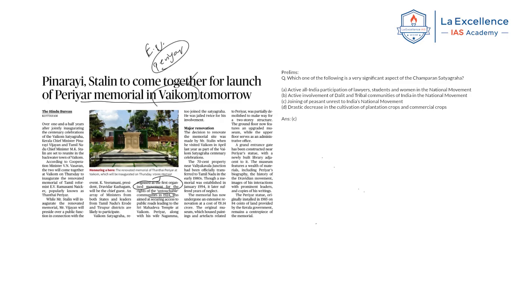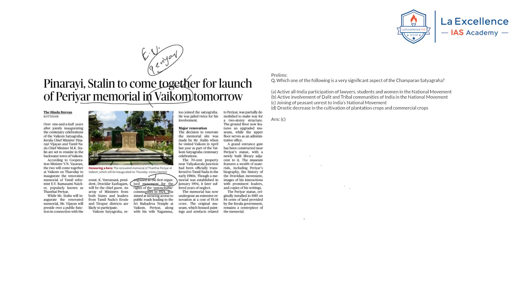Some people consider it an anti-caste movement, and some consider it a Hindu reform movement and things like that. Hence, it is important from the examination perspective, because UPSC has a habit of asking about important historic movements. This Vaikom Satyagraha recently concluded 100 years, because it happened in 1924. Now in 2024 it completes 100 years, because of which they are considering a reinvention of the Periyar Memorial. This is the context of the news.